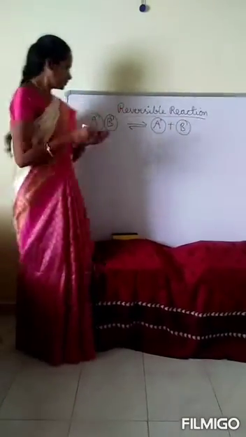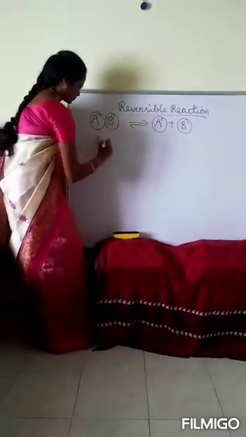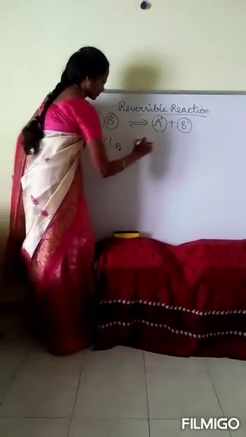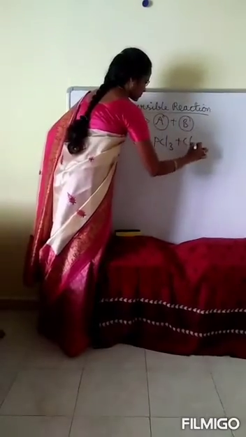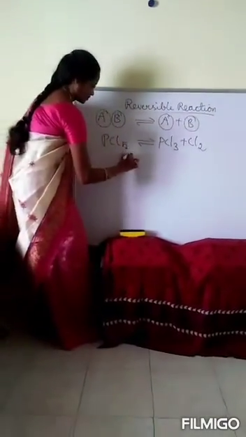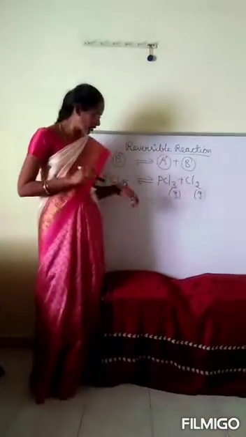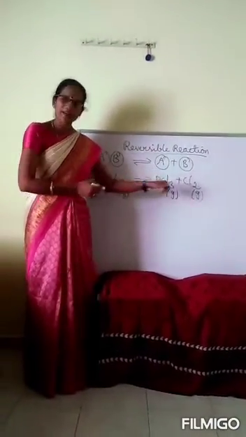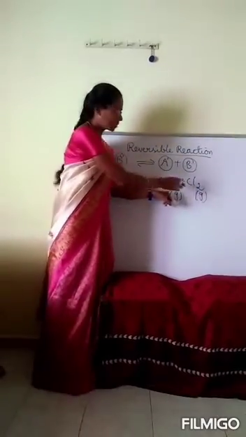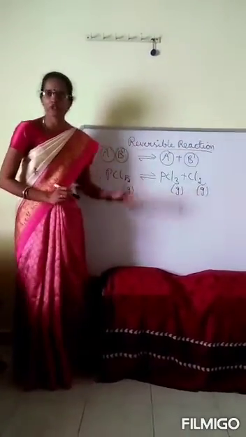For example, the forward reaction is the decomposition of PCl5 and the backward reaction is the combination of PCl3 and Cl2.